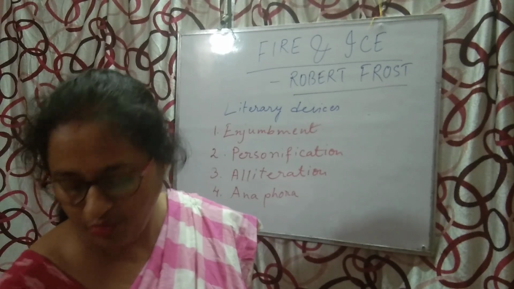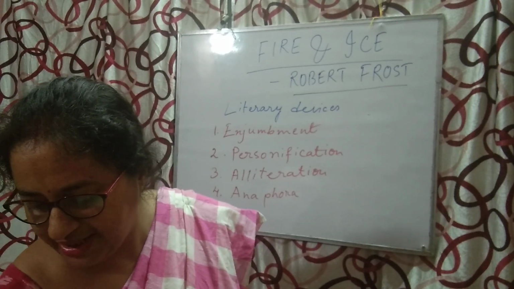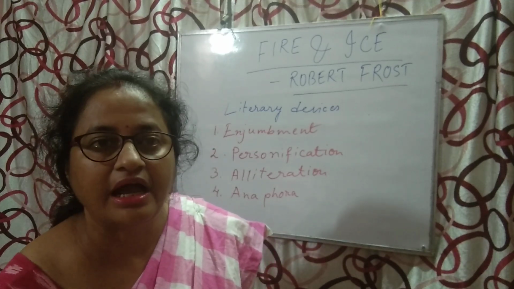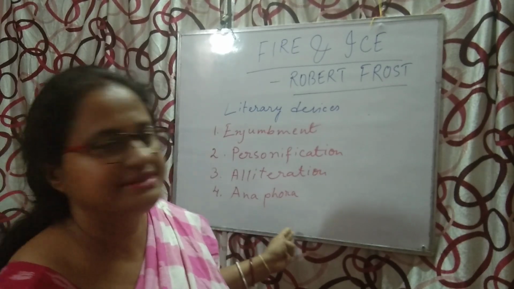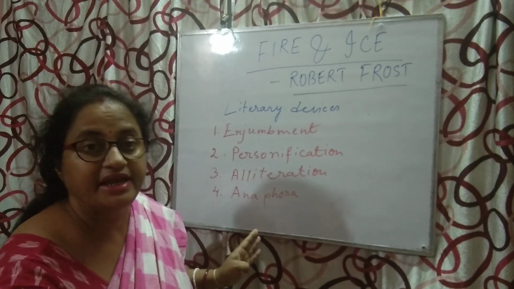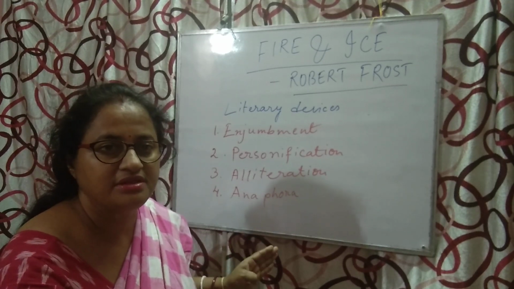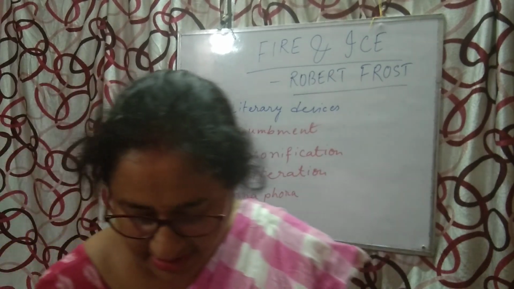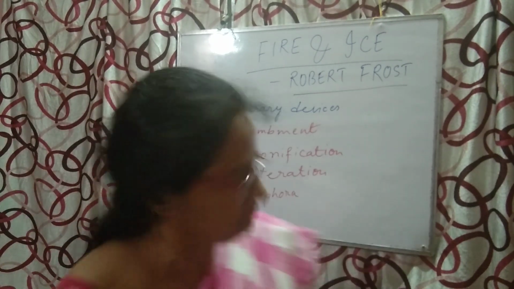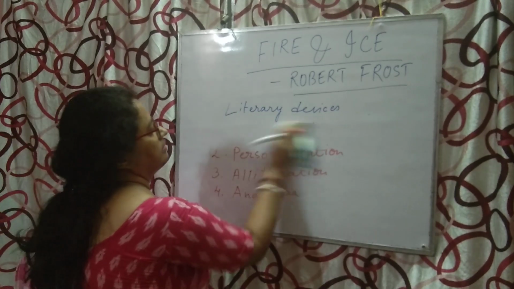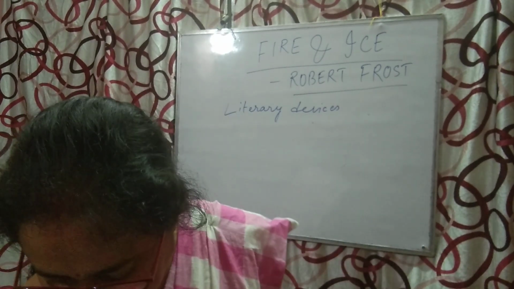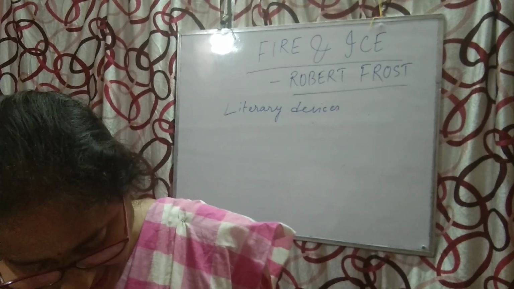Now in line number 1, some say the world will end in fire. Again in line number 2, some say in ice. So here we can say that the literary device used is known as anaphora. Correct? Now see, the next one is assonance.